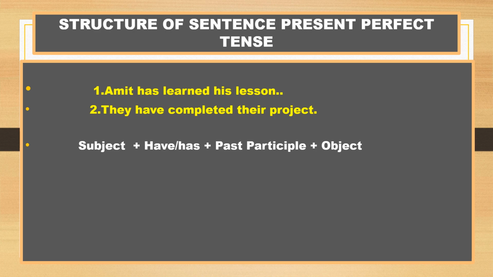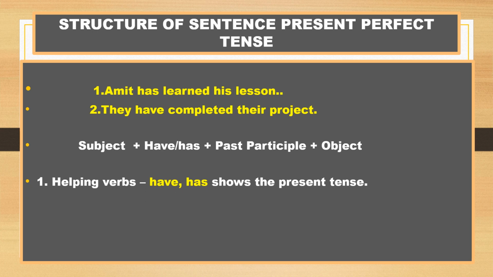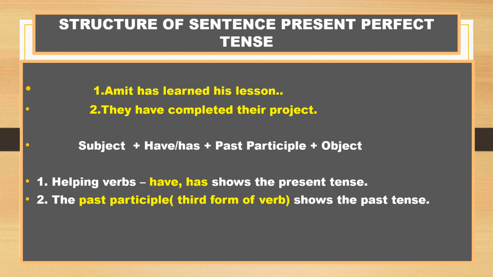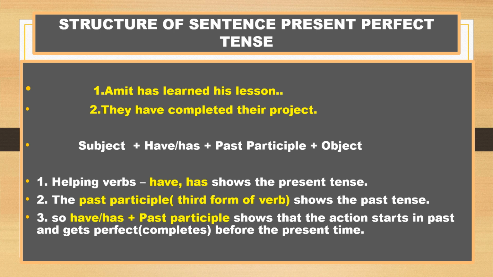So present perfect tense is the combination of present tense and past tense. The helping verb have or has shows the present tense, and the past participle, that is the third form of the verb, shows the past tense. So have or has plus past participle shows that the action starts in the past and gets perfect, or gets complete, before the present time. So the above sentences, Amit has learned his lesson and they have completed their project, both are in present perfect tense.